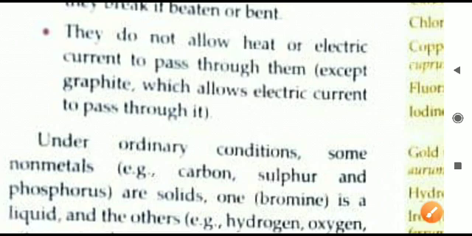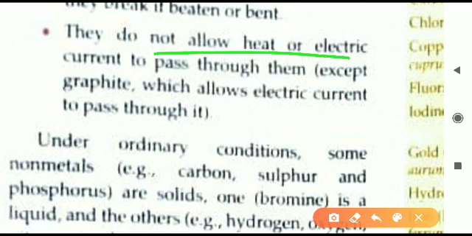Next now, they do not allow heat or electric current to pass through them. That is, heat cannot pass, also electric current will not pass through the non-metal object. So that is just opposite property of the metal. Metal के अंदर heat or electric current can pass, in the non-metal it cannot pass.